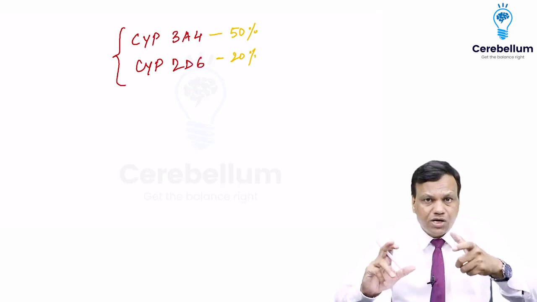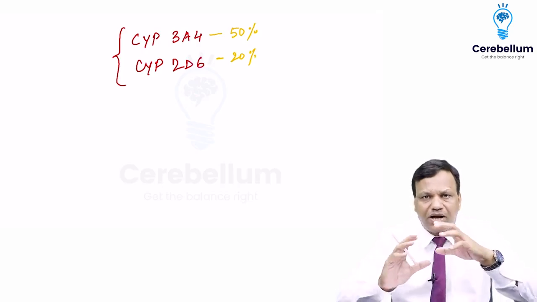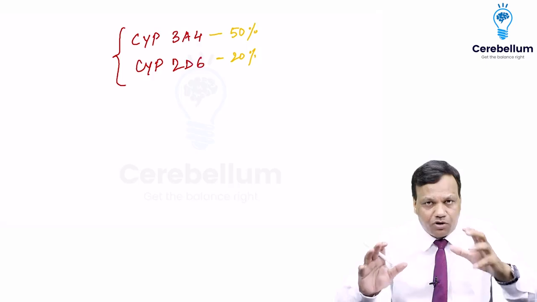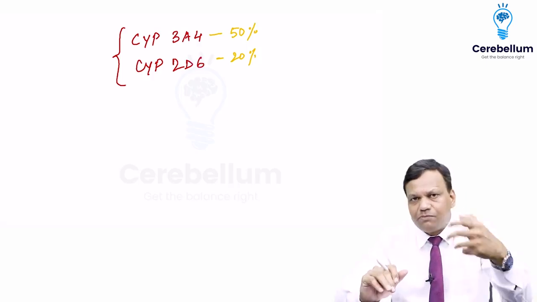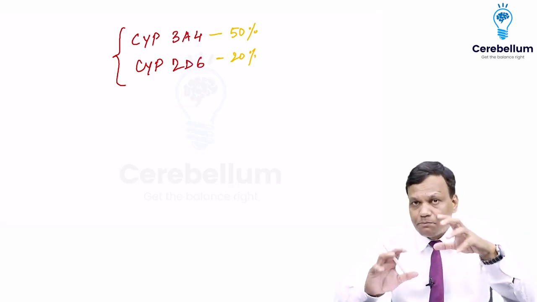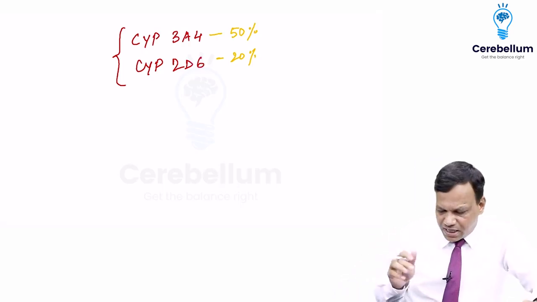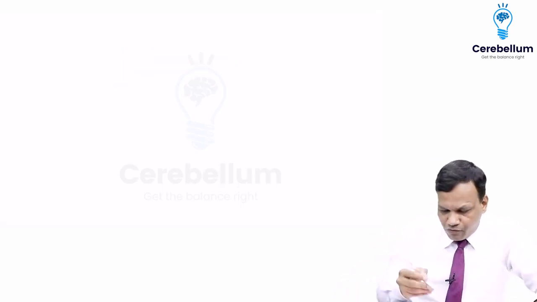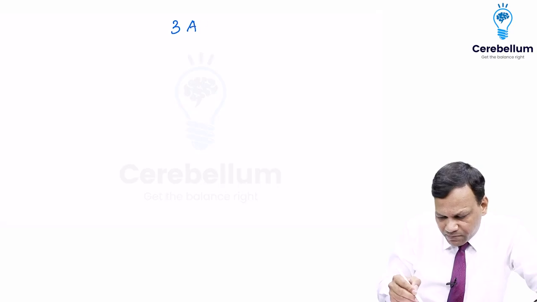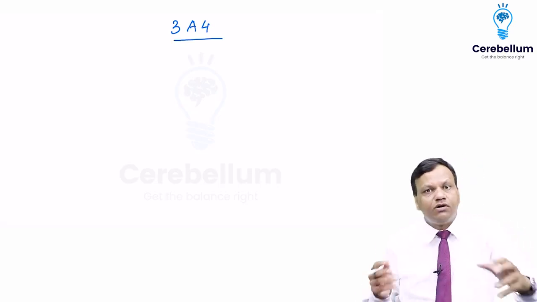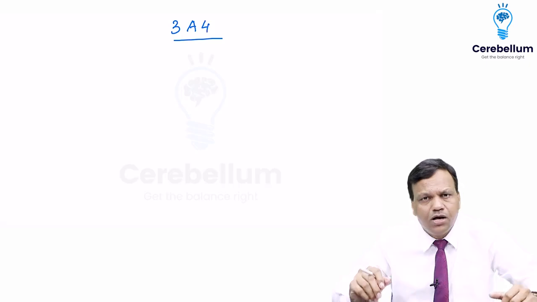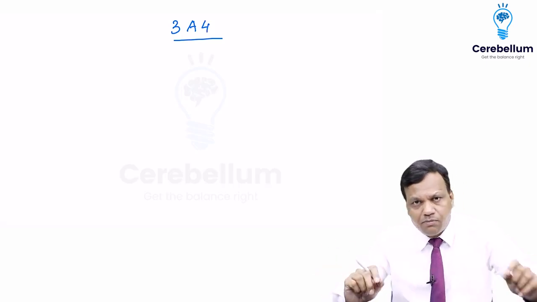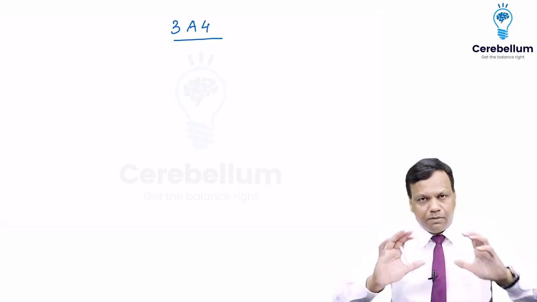That means these two enzymes are the most important microsomal enzymes involved in drug metabolism. Okay, so we will discuss some of the important drugs metabolized by important CYP enzymes. So starting with CYP3A4. We discussed around 50% of drugs are metabolized by it. So plenty of drugs are there, but you need to remember which are important for MCQs.